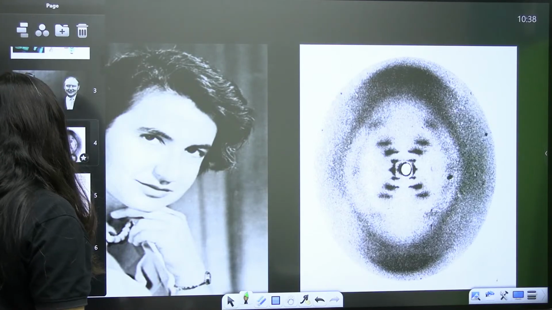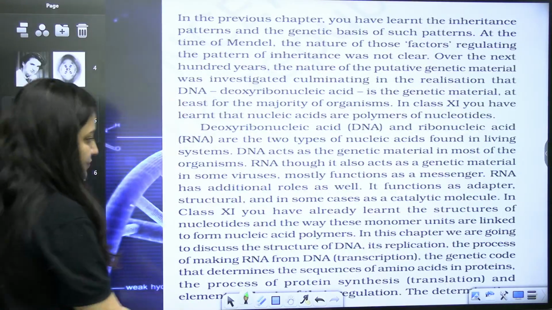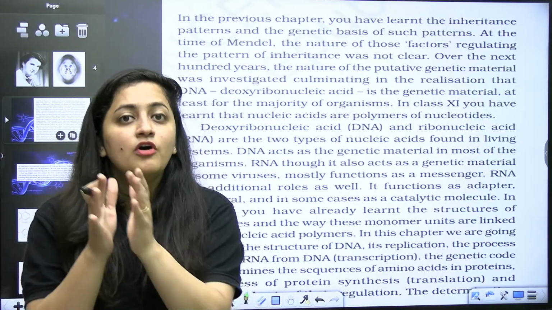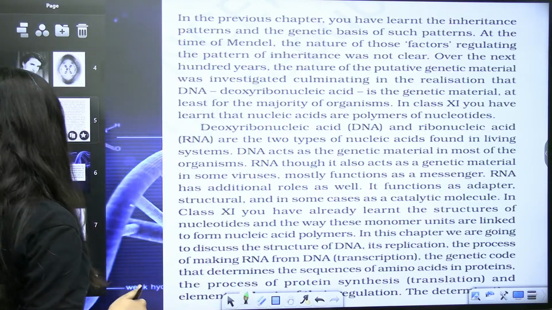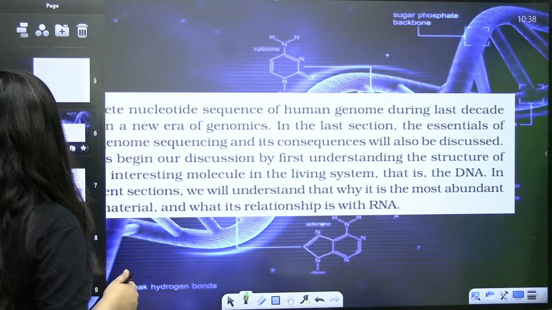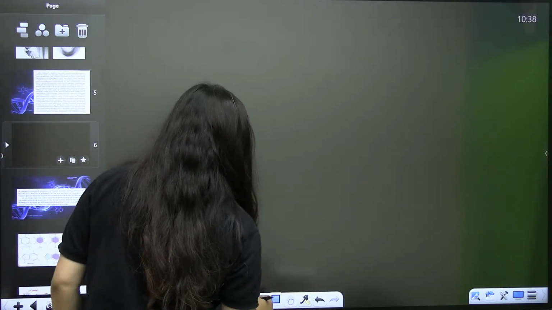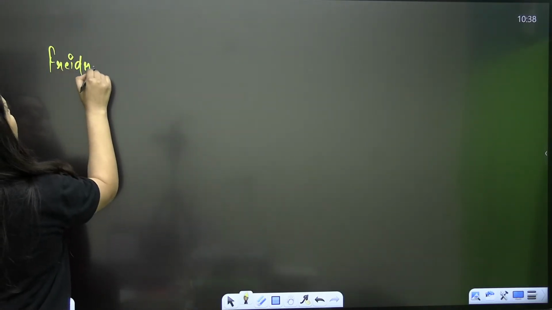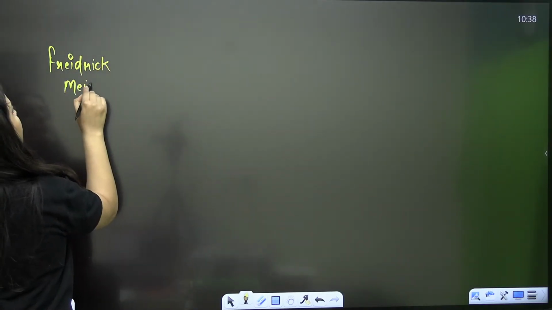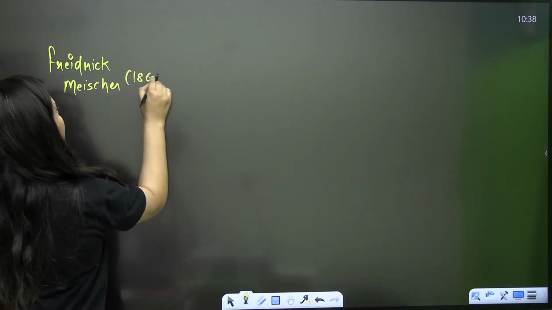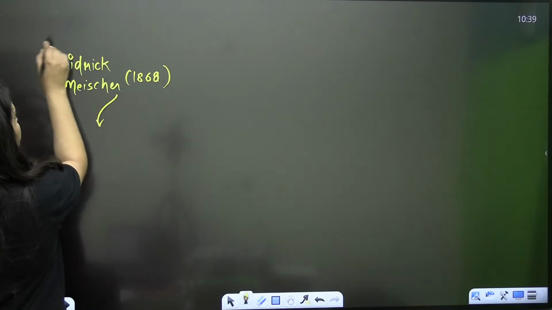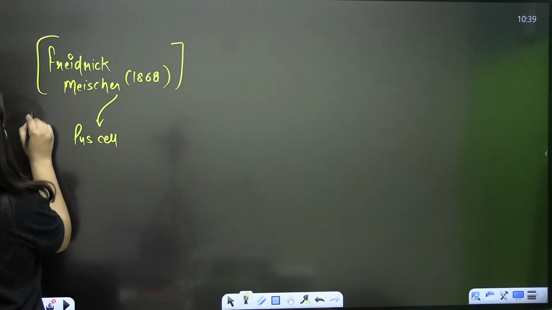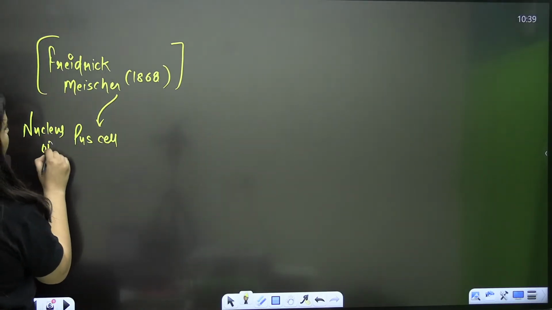So when you talk about the DNA, these are the general things from your NCERT. When you talk about deoxyribonucleic acid, first of all, Friedrich Miescher. This is the name of the scientist. In 1868, he was the one who found DNA in pus cells, in the nucleus of pus cells.